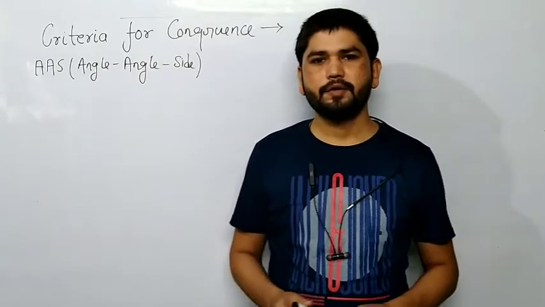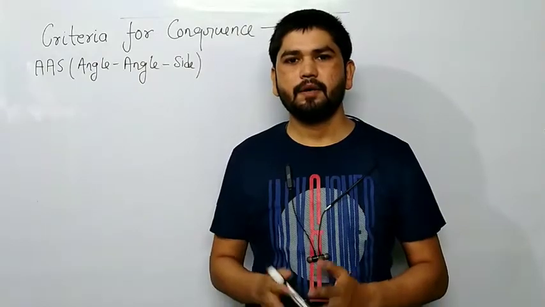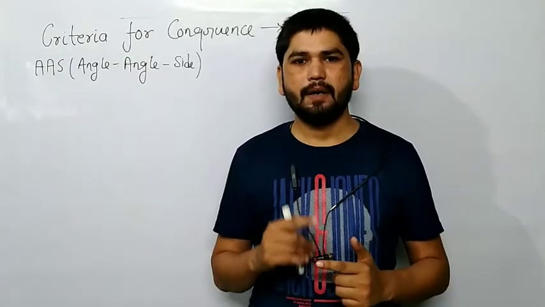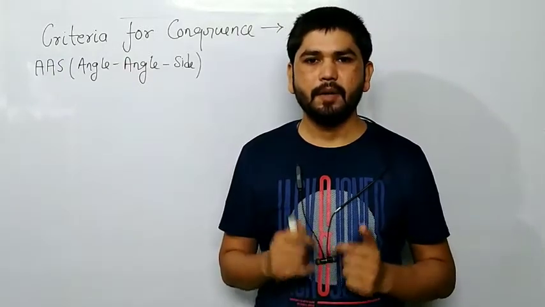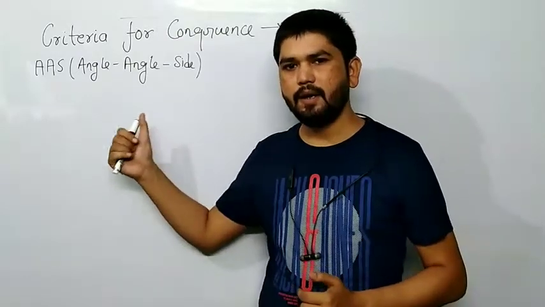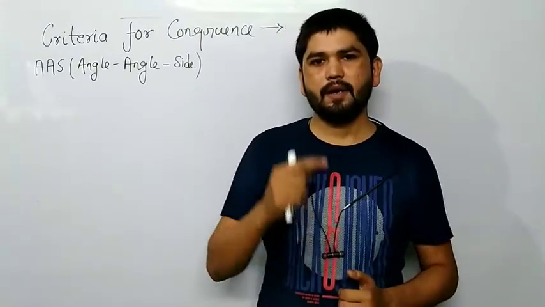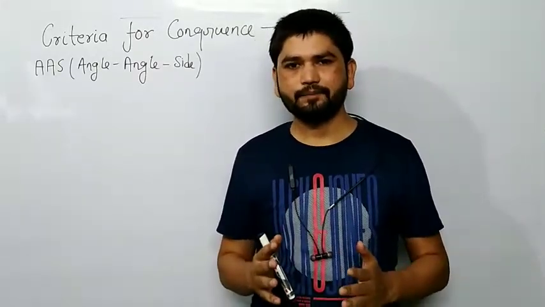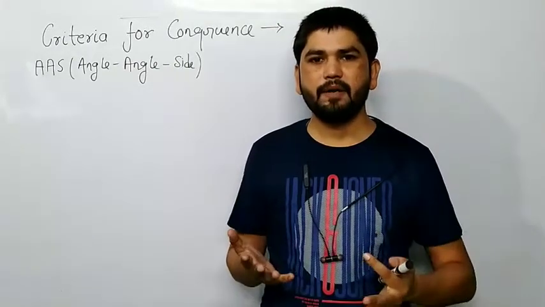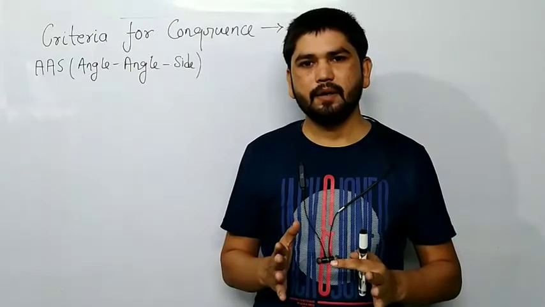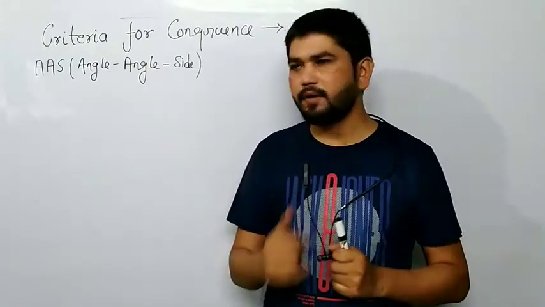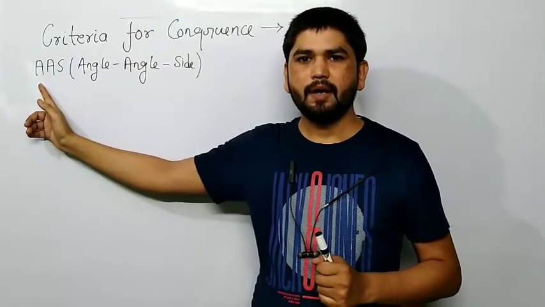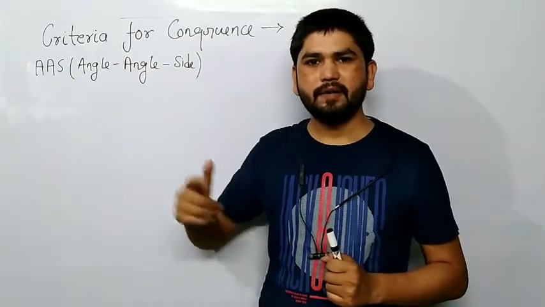Okay class, so we are going to study the remaining criteria for congruency. In the previous video we studied the ASA and SAS criteria, but today we are going to study the AAS criteria for congruency. AAS stands for angle, angle, side. First we will draw two triangles. Here the sequence is angle, angle, and then side.